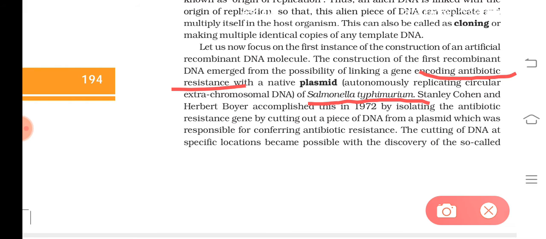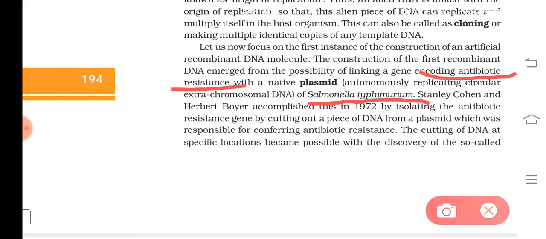So this contains the genome of Salmonella typhimurium and a small part of the antibiotic resistance gene, which was joined with the plasmid of Salmonella typhimurium.